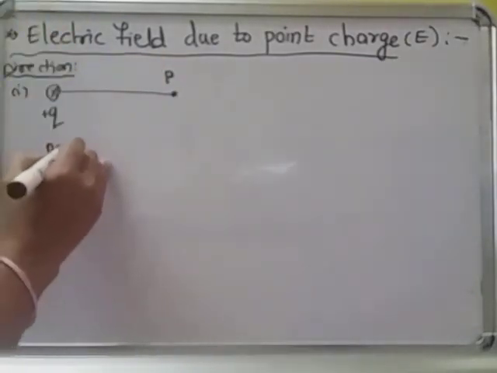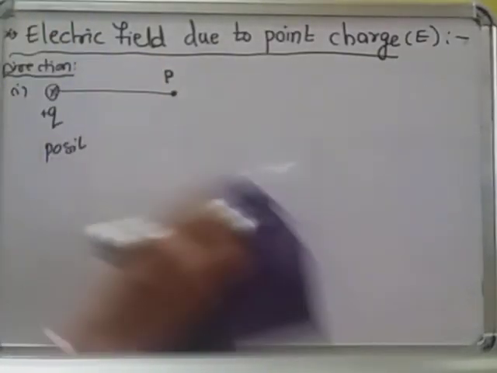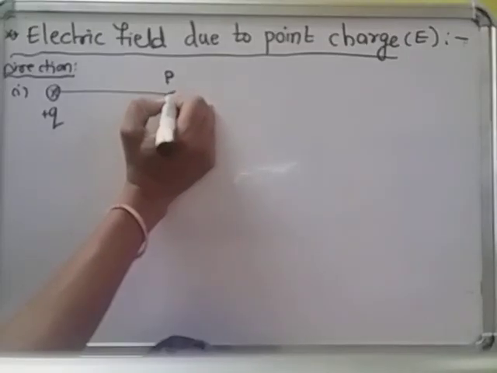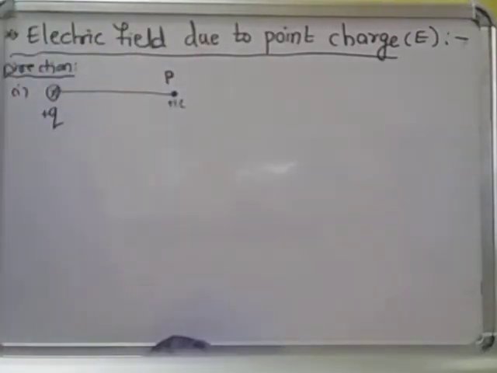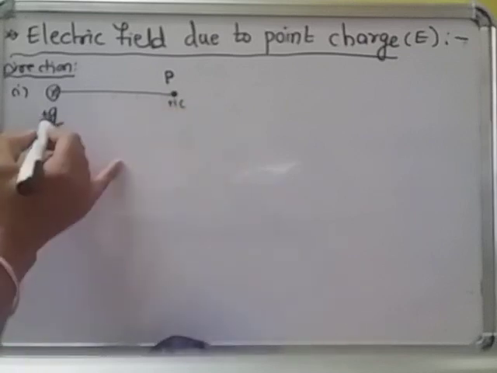Okay, due to positive charge. Now what is the direction? For that, according to the definition of the electric field intensity, it is the force experienced by a unit positive charge. Where you want to find the electric field, there you can place some positive charge. I am placing the unit positive charge, plus 1 coulomb. This plus 1 coulomb is repelled by plus Q.